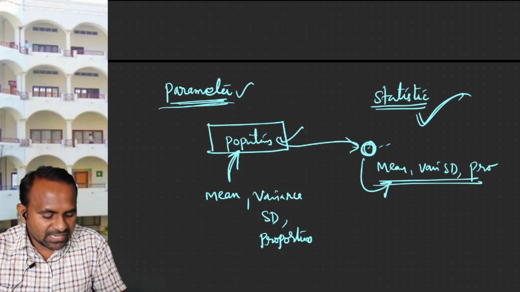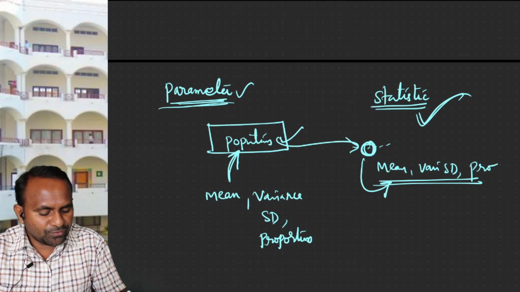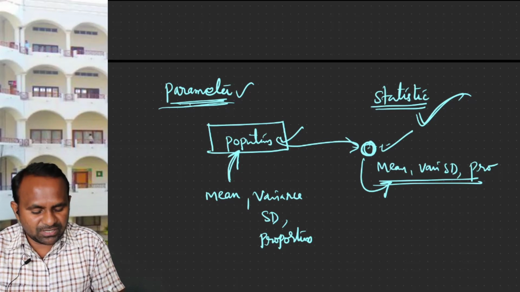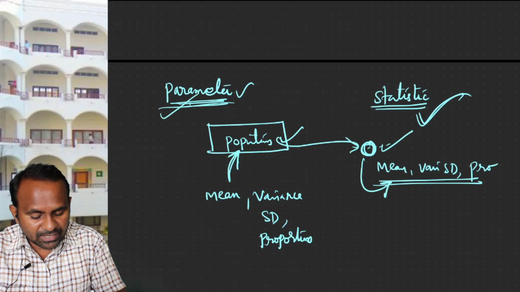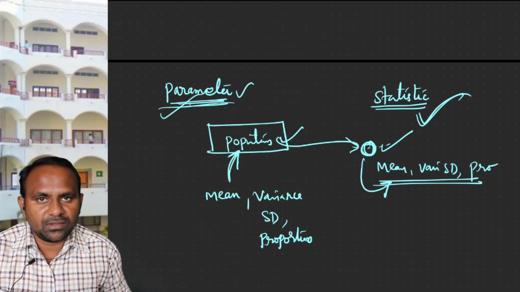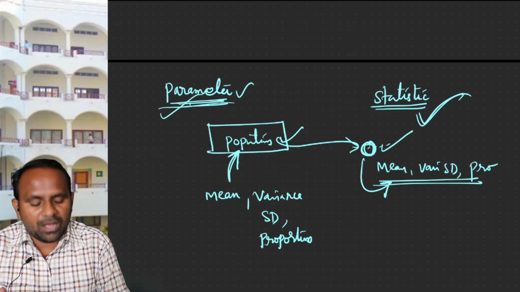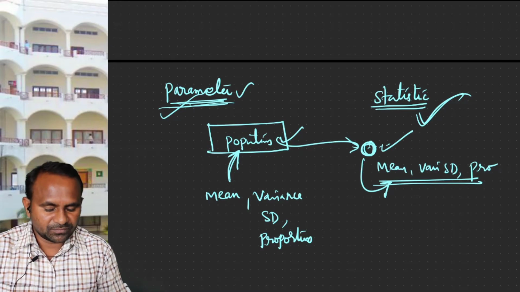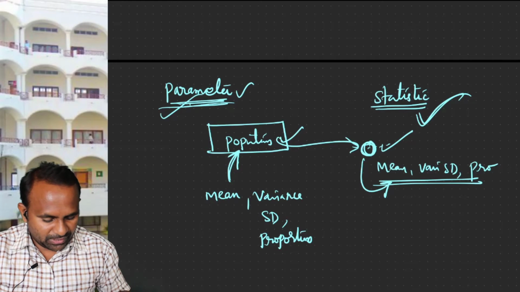So a statistic is a statistical measure of the sample, whereas a parameter is a statistical measure of the population. So parameter is to population, whereas statistic is to sample. Hope you can understand this.